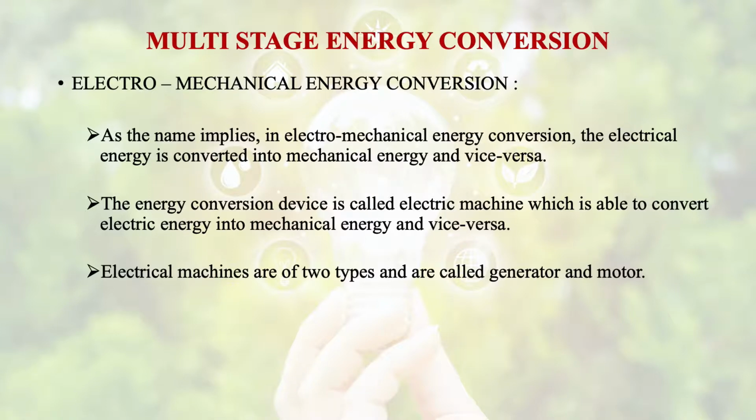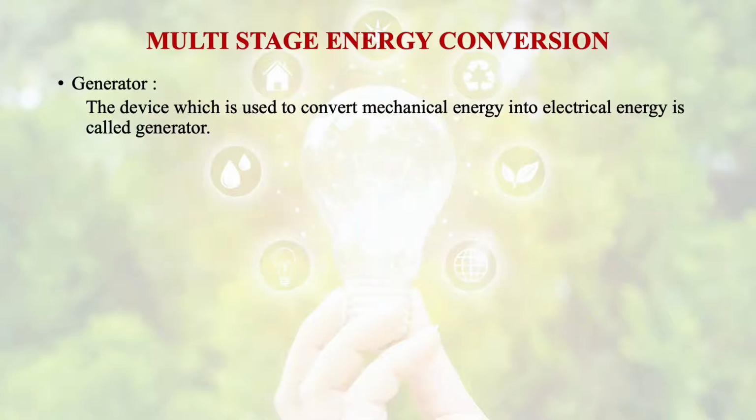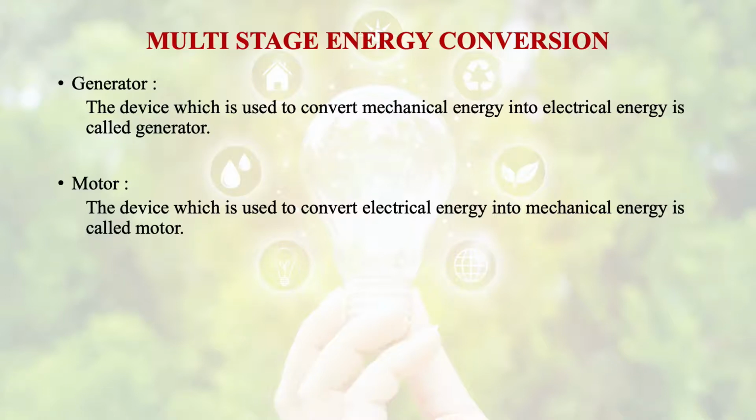So these electrical machines are of 2 types, generator and motor. Generator is the device which is used to convert mechanical energy into electrical energy, and motor is the device which is used to convert electrical energy into mechanical energy.